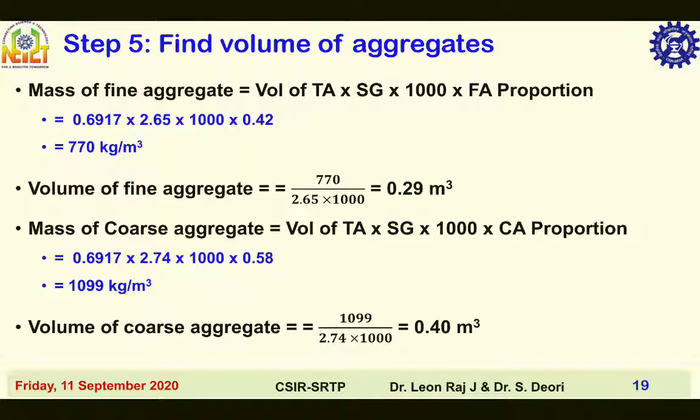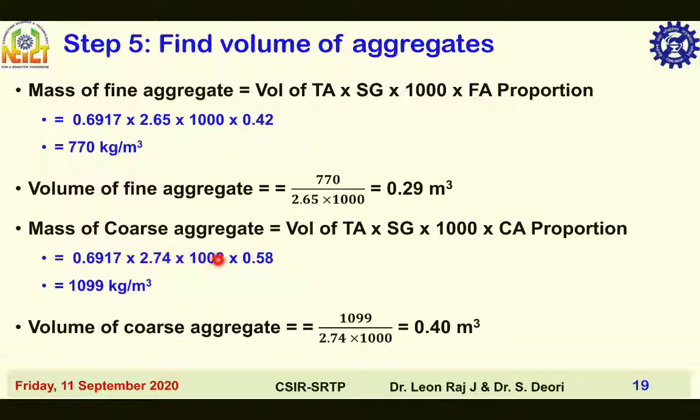Then finding the volume of aggregates, mass of fine aggregate is equal to volume of total aggregate into specific gravity of total aggregate into 1000 into fine aggregate proportion. That is 0.69 into 2.65 into 1000 into 0.42. You will be getting 770 kilogram per meter cube. Volume of fine aggregate is equal to 770 divided by 2.65 into 1000, that is equal to 0.29 meter cube.